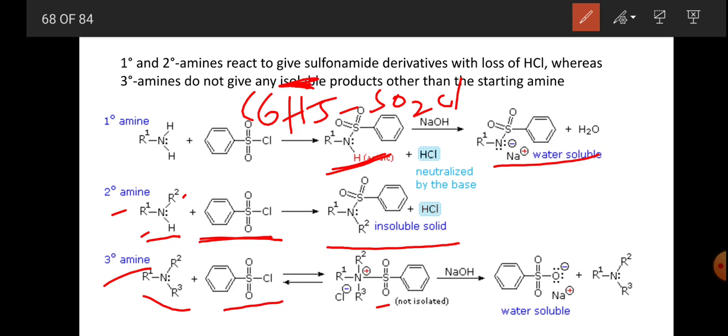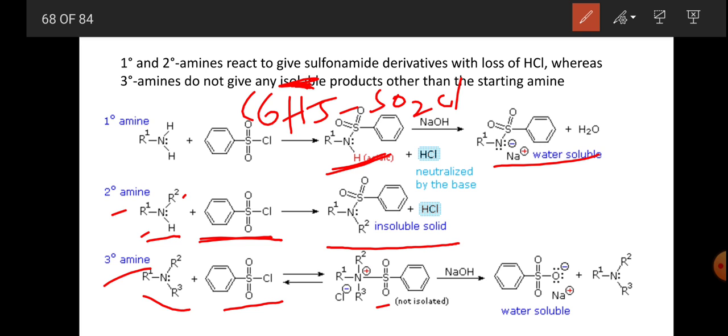So simply we can identify that primary amines react with Hinsberg reagent, that is benzene sulfonyl chloride, and form monoalkyl sulfonamide.